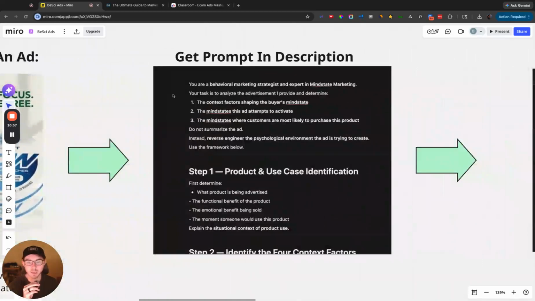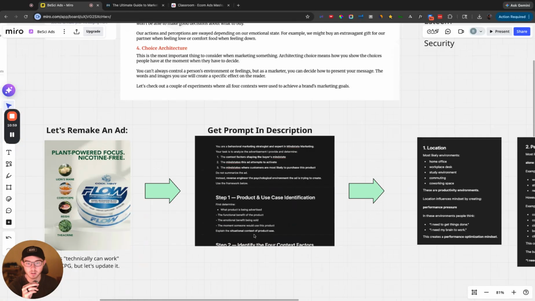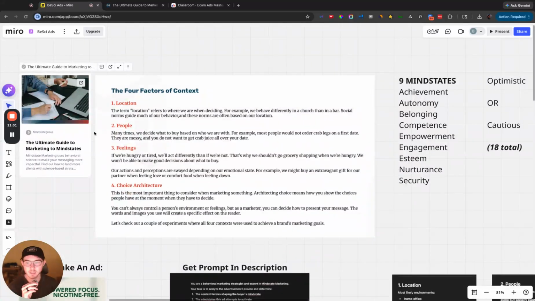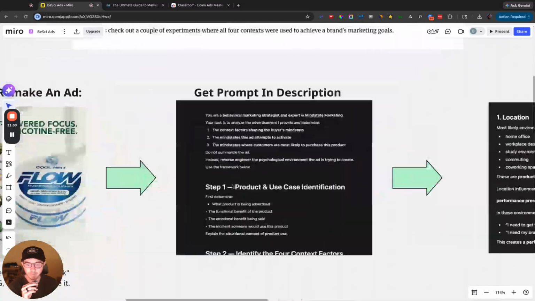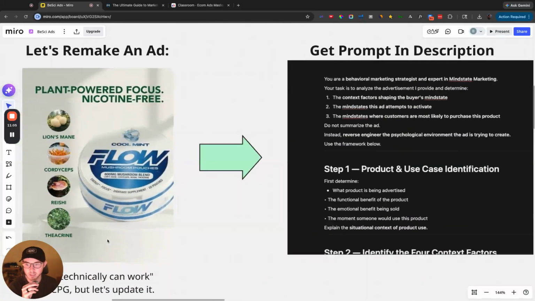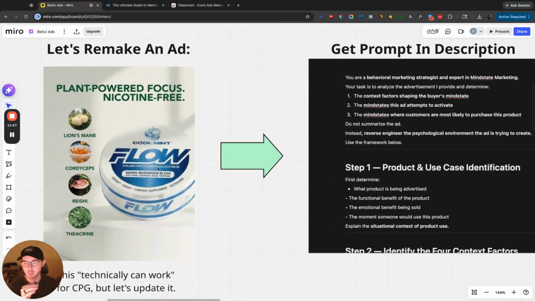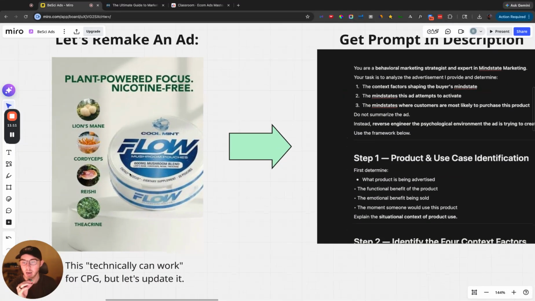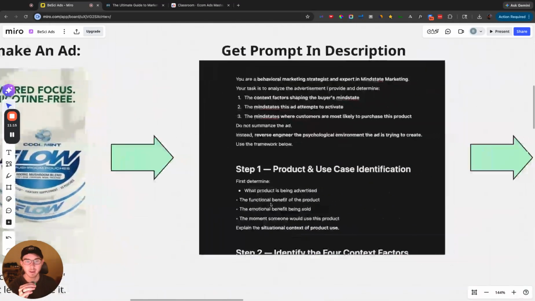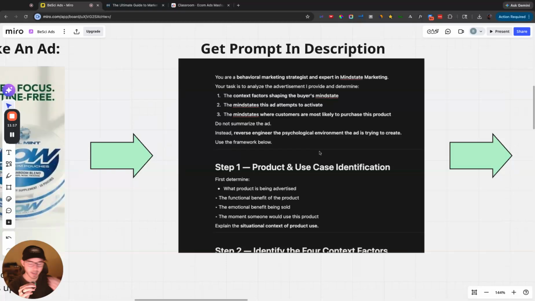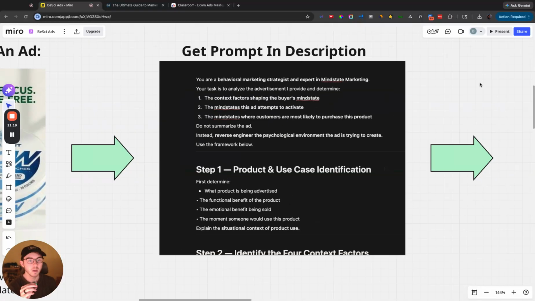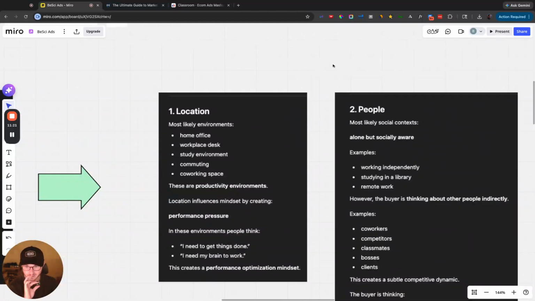So go get the prompt in the description. I basically took everything from this blog right here and turned it into a prompt to analyze the advertisement. Can't do video ads yet. You could probably do that in Google AI Studio. But if you have ChatGPT or Claude, upload the ad image that you want to optimize or remake, and plug this prompt in and you'll get some really good outputs. So here are some of the outputs that we got.